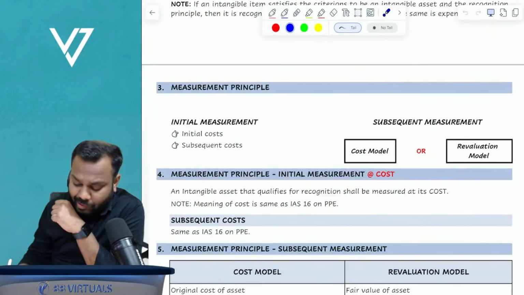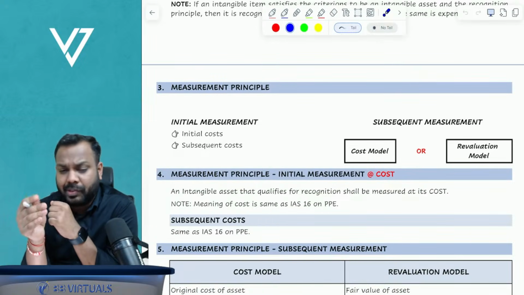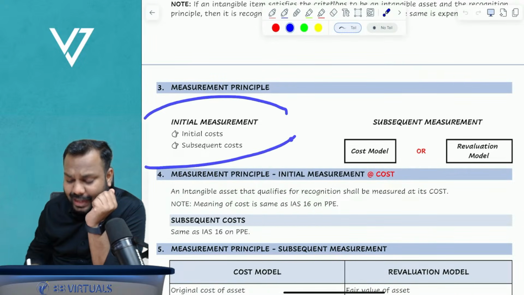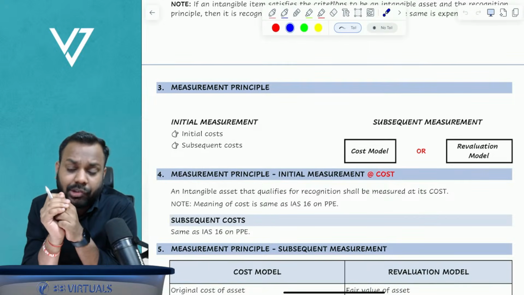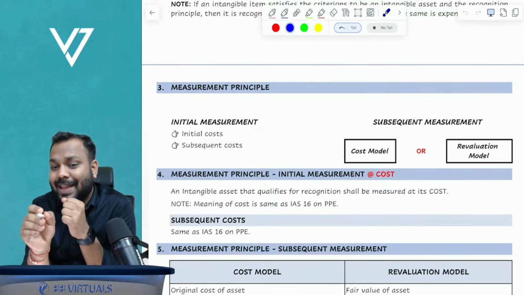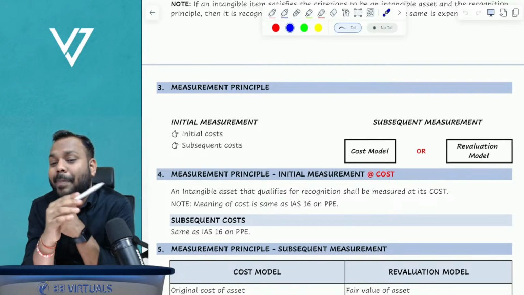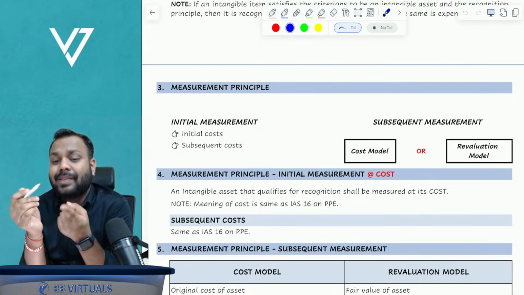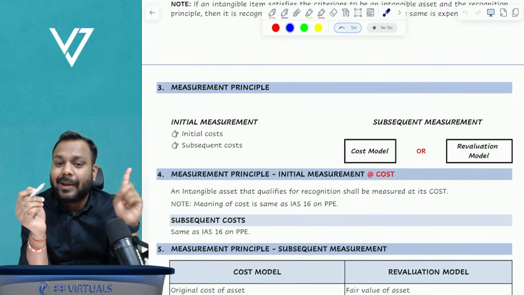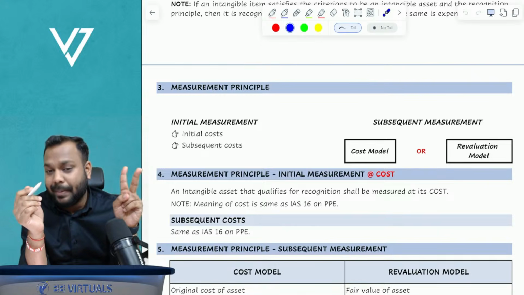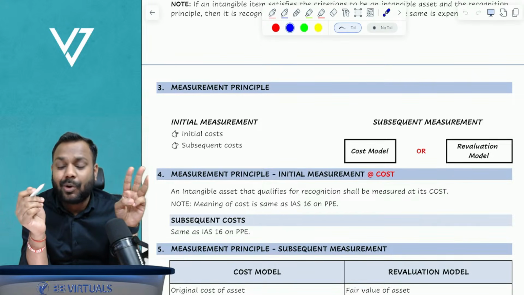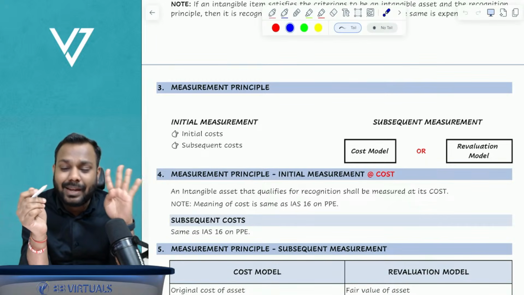Now coming to the measurement principle. Under the measurement principle, initially the intangible asset will be measured at its cost. The meaning of cost is exactly the same as that of property, plant and equipment. That is, purchase price plus non-refundable taxes or import duties, minus trade discounts or rebates, plus any borrowing costs.